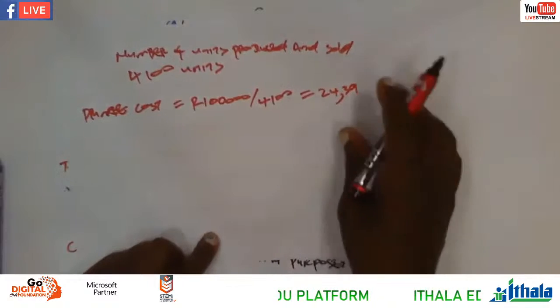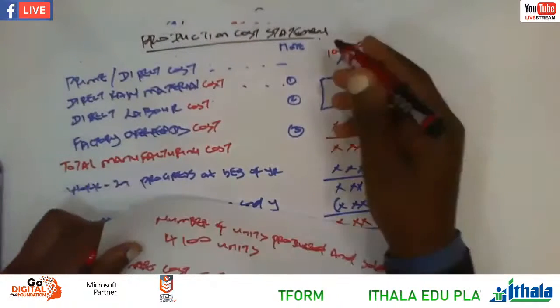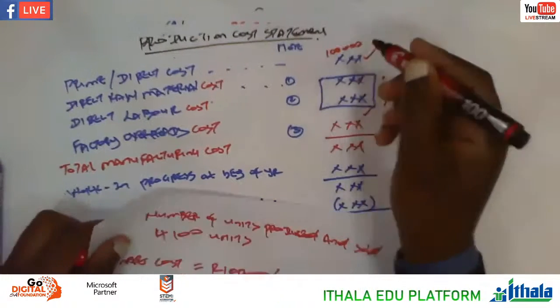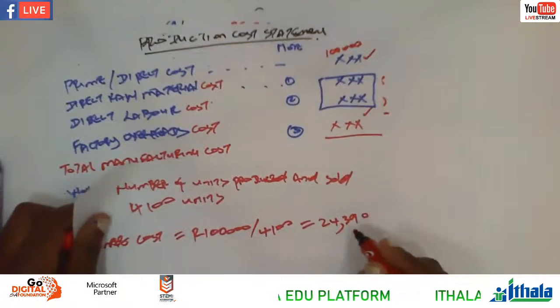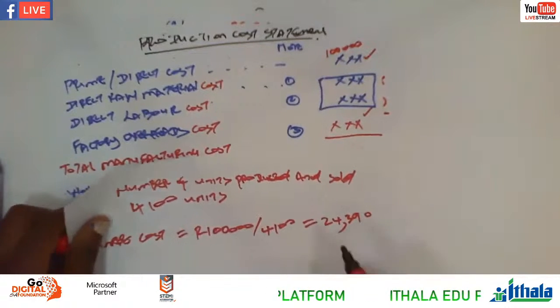Okay, we're assuming here that we're having 100,000, not 10,000. Divided by 4,100, you get 24.30. So that is 24, that is per unit.